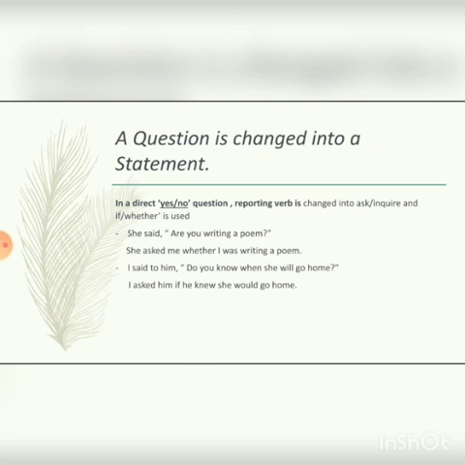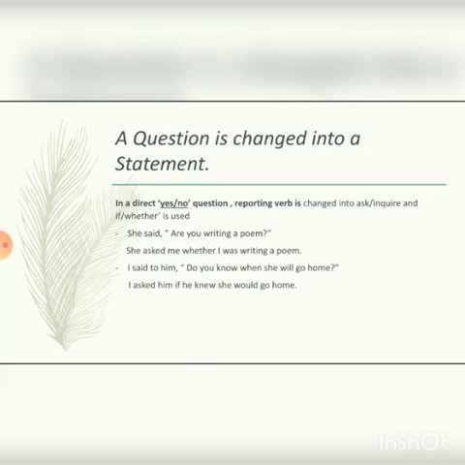She said, "Are you writing a poem?" So here she is asking a question. Are you writing a poem? So this question will become a simple statement while converting this direct speech into indirect speech. She asked me, said becomes asked, whether I was writing a poem.